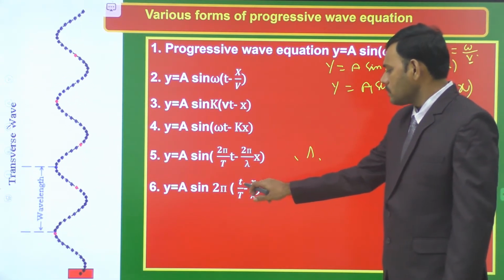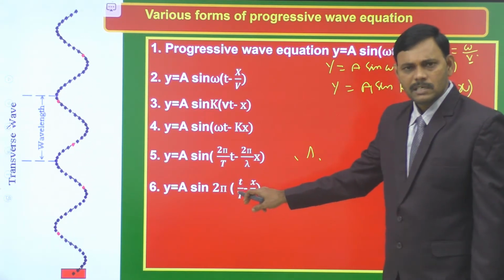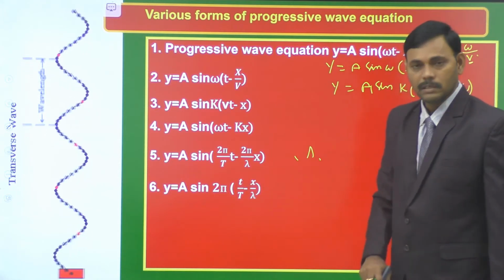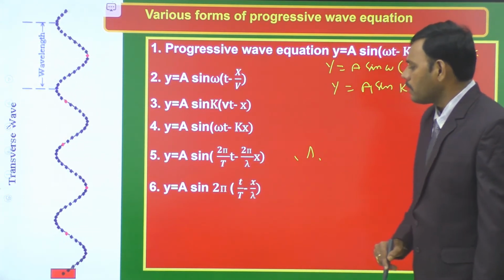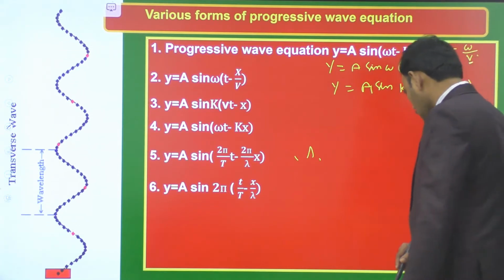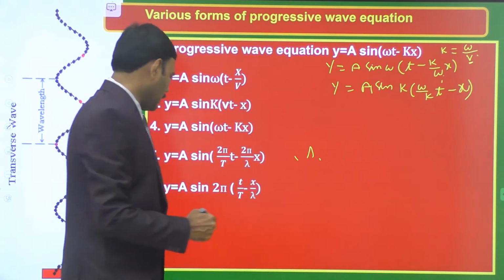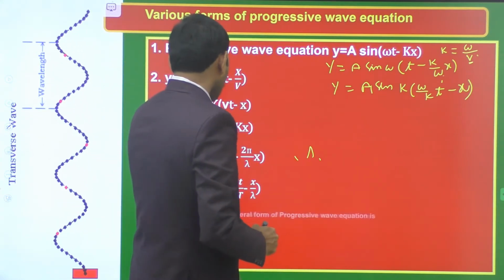Small t is the time at any instant, x is the position of the travelling wave, capital T is the time period, lambda is the wavelength. In terms of them, a sin 2 pi of small t divided by capital T minus x by lambda. Okay, so let us move on to the next definition.